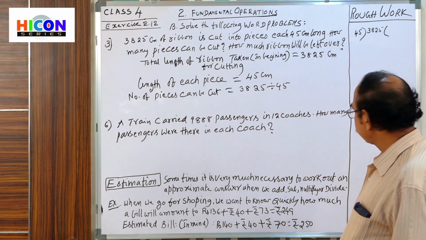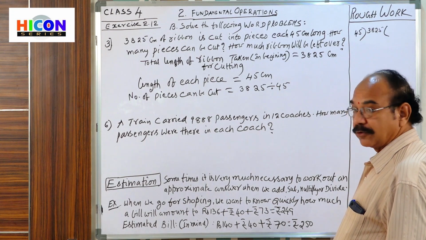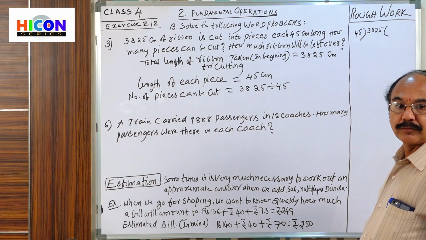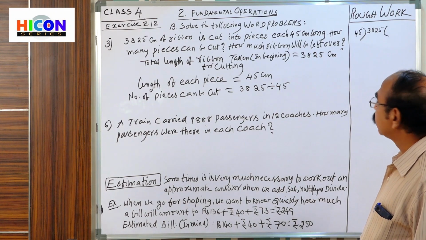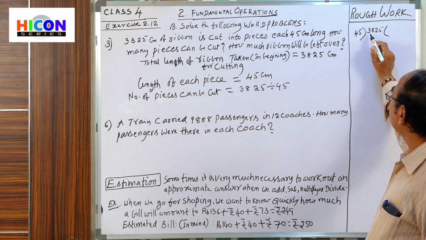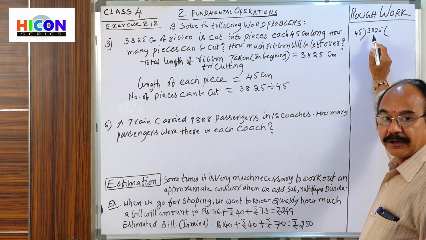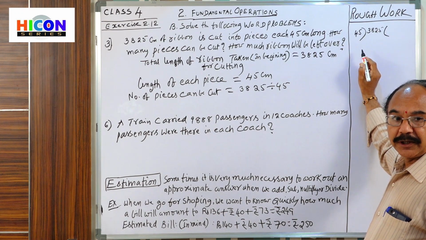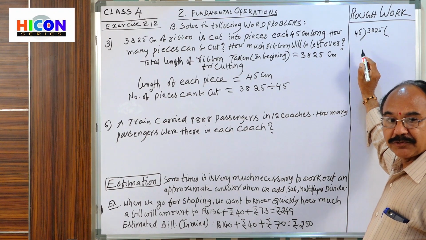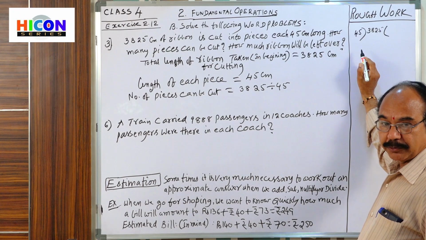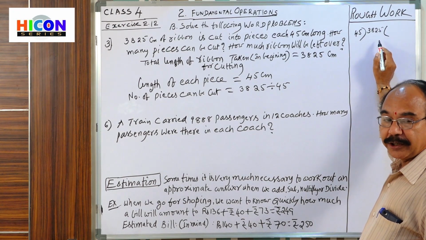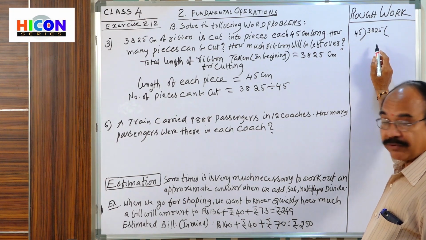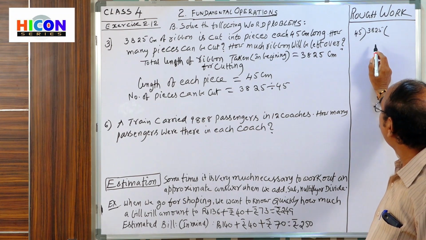Okay, children, now you see, here we are dividing with a 2-digit number. So you select 2 digits in the dividend, that means 38. But 38 is less than 45, so this is not possible. That's why you select 382. In 382, 45 how many times?